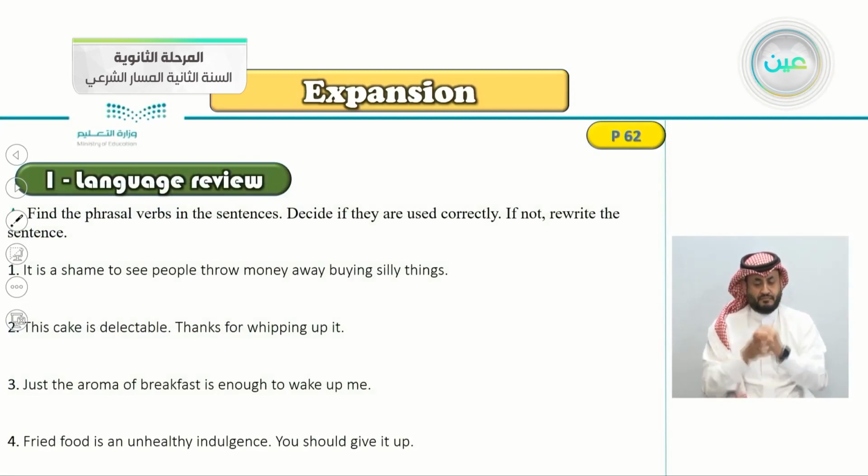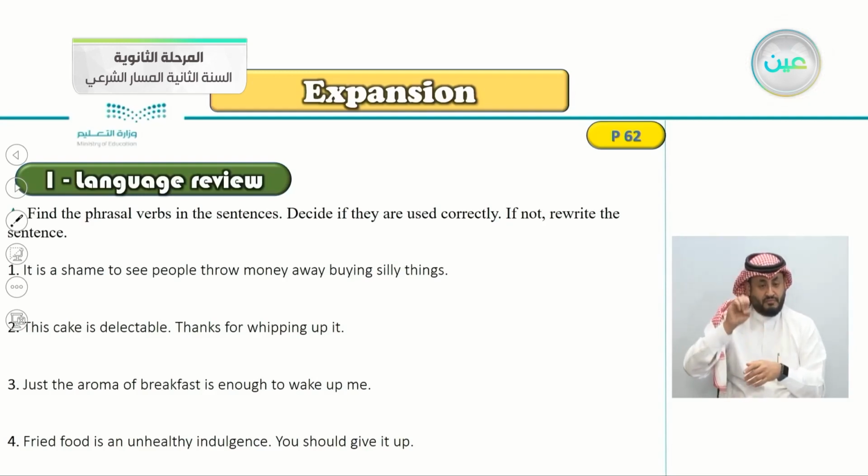Number 1. It is a shame to see people throw money away buying silly things. So where is the phrasal verb here? The phrasal verb here is to throw away, and the object here is money.